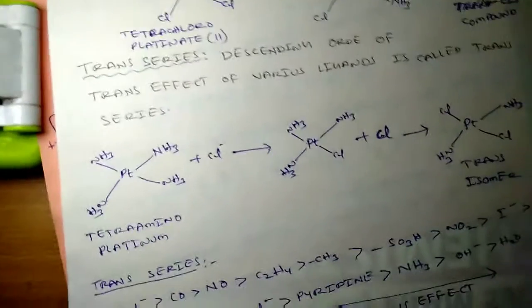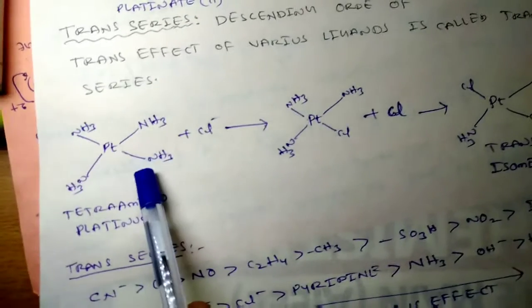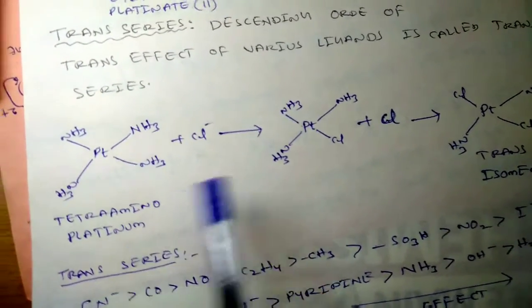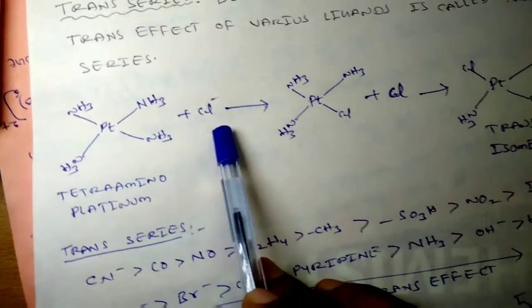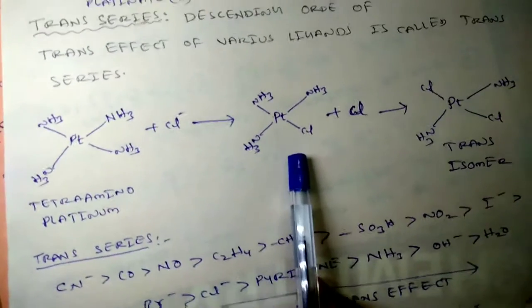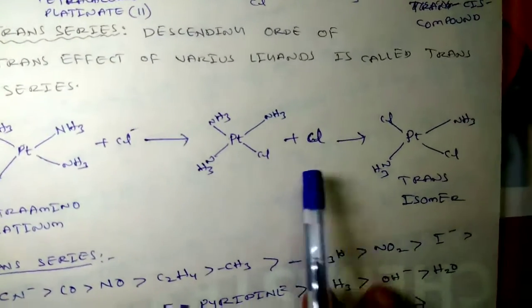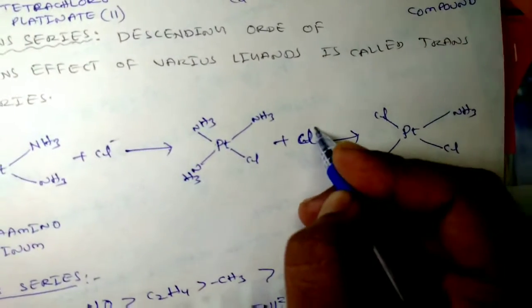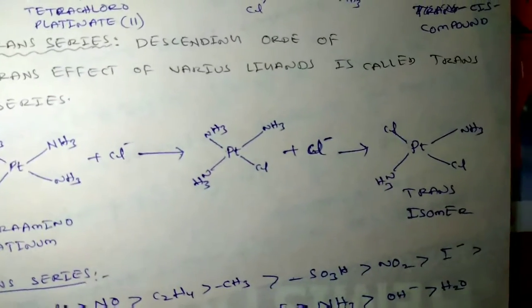Let's go for one more example to understand further. Now I have taken a tetraammineplatinum complex. Initially one ammonia is displaced by chloride ion, and you get triamminechloroplatinate like this. Then another chloride should be incorporated into the complex.